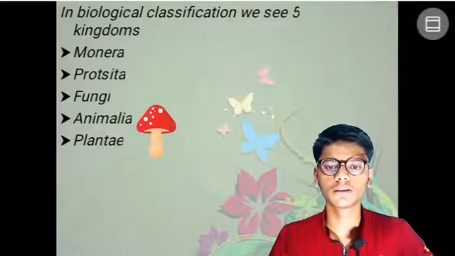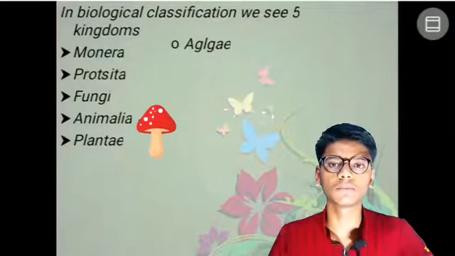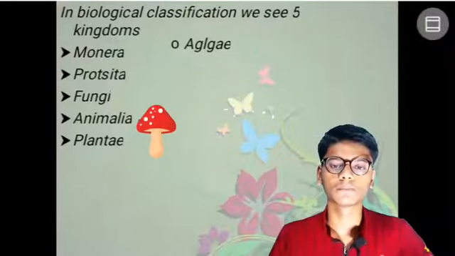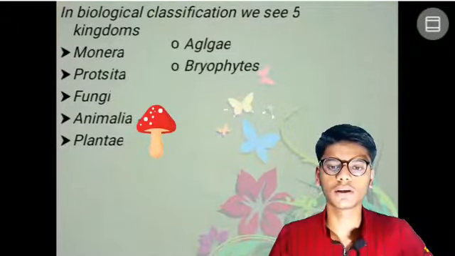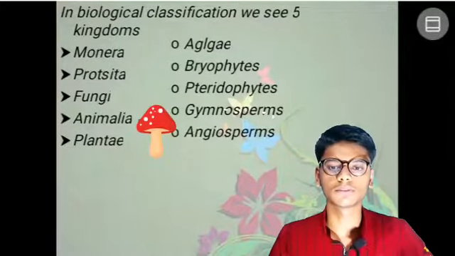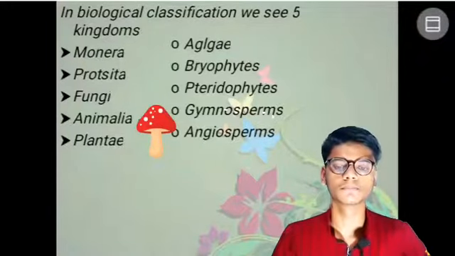Today we are discussing the plant kingdom. In the plant kingdom we see 5 different types: algae, bryophyta, pteridophyta, gymnosperms, and angiosperms.